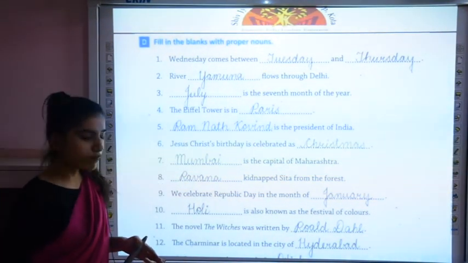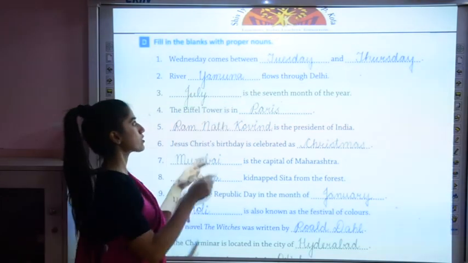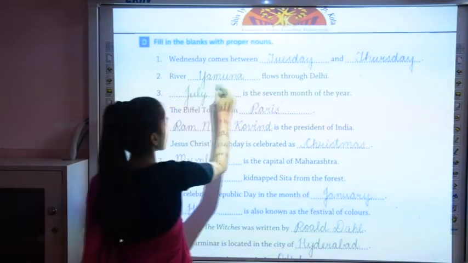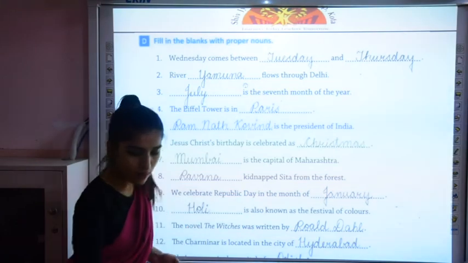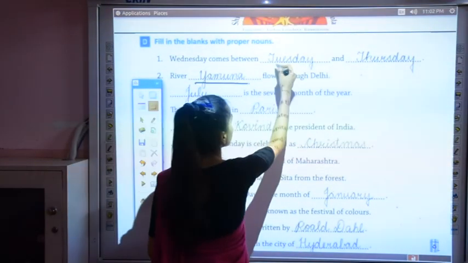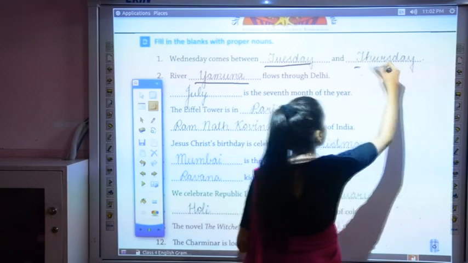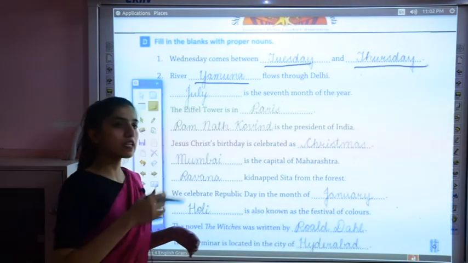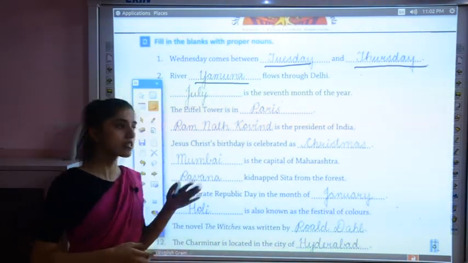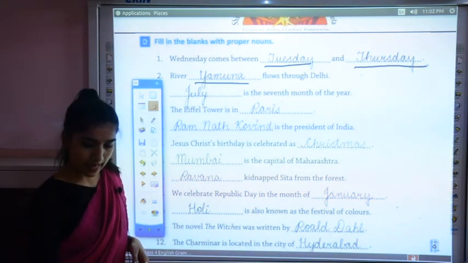So which river flows through Delhi? Yamuna river. So we have to write what? Yamuna in this blank. Okay. So like this it is written in the blank, right? Here it is written Yamuna and here it is written Tuesday and Thursday. So like this we need to fill these blanks and we have to complete the exercise. Okay. In this way only you have to do the exercise.